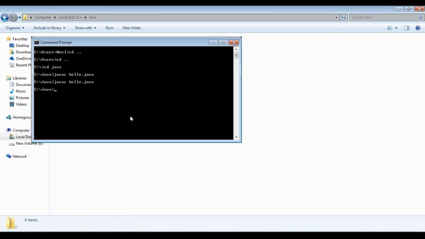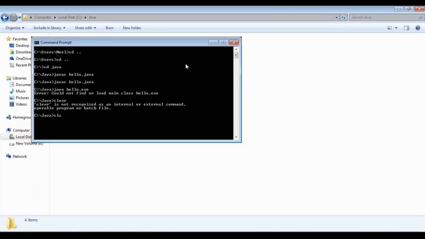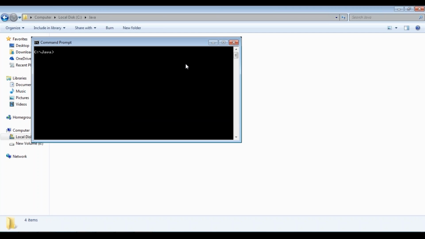Once you've done that, it's time we execute this program. So to do that, all you need to do is specify java and then your class name. Once you've compiled your code, let's execute it. Just specify java and the file name, and you can see the code has been executed.